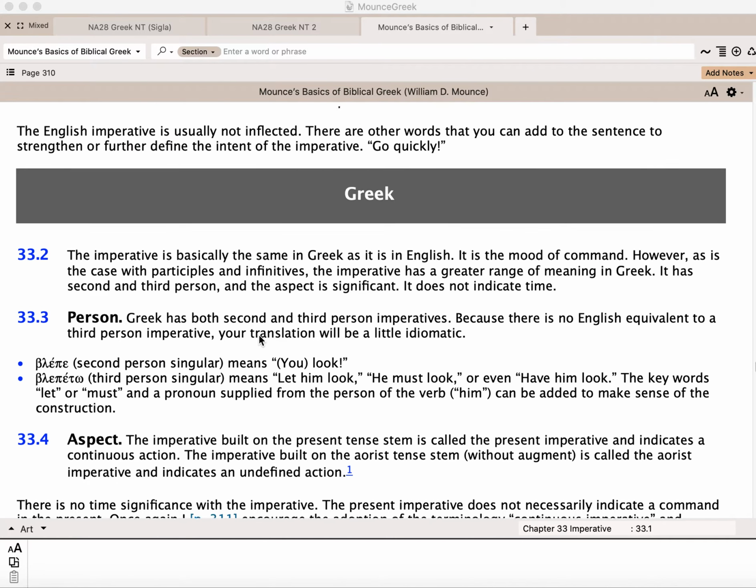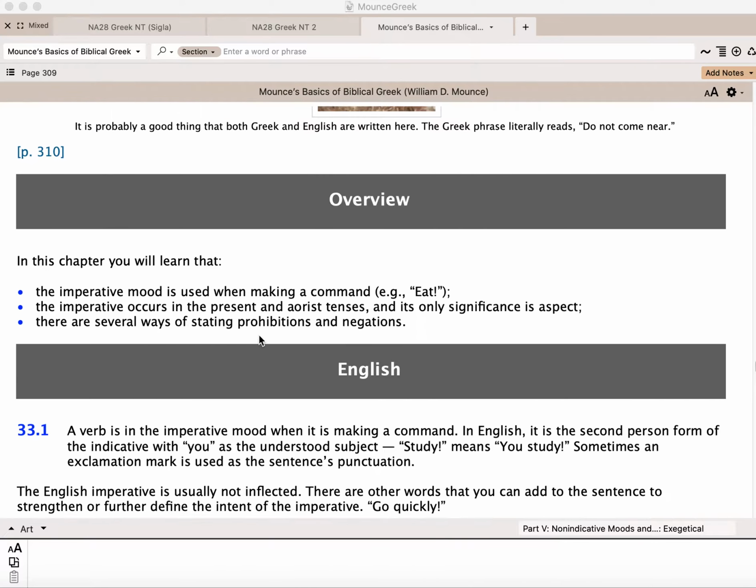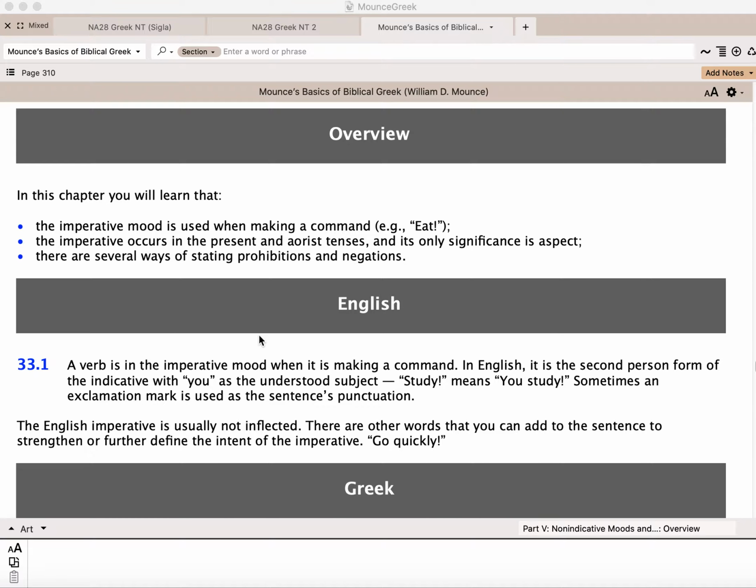Sorry I was sick this last week, but I thought getting a little bit of a lecture in about chapter, where we at? Chapter 33 on imperatives, and then chapter 34 also would be helpful. But I'll start with chapter 33.